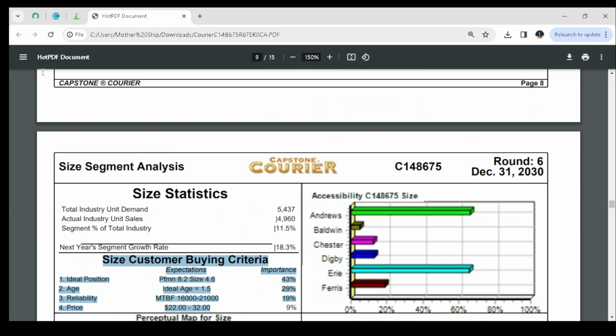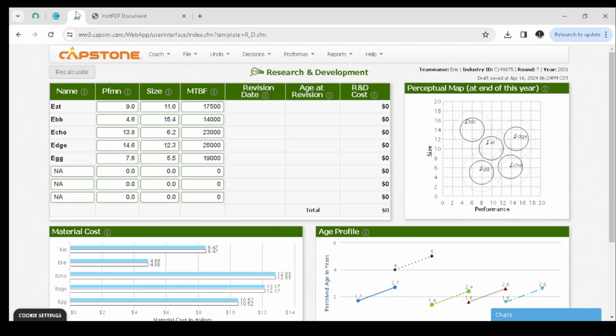So we shall go back to the portal and start making our decisions for this round, which is round 7. Remember, in round 7, we are focusing more on profits in our company, and we should make more sales so that we can generate more profit in this round.